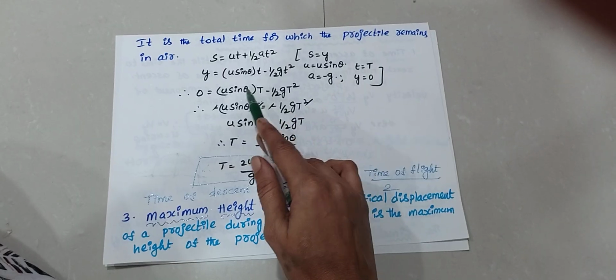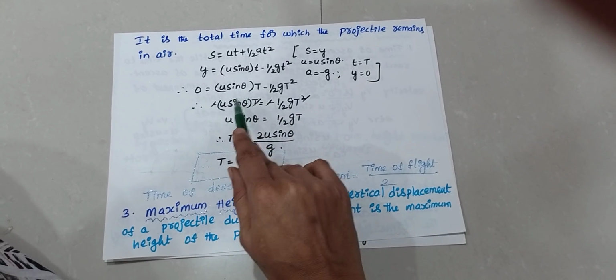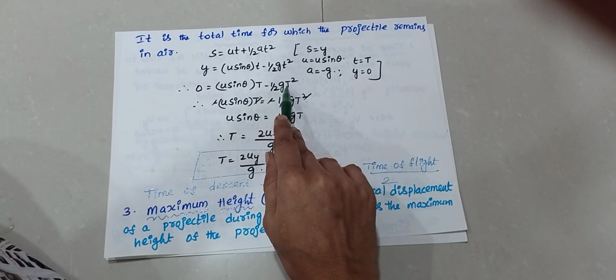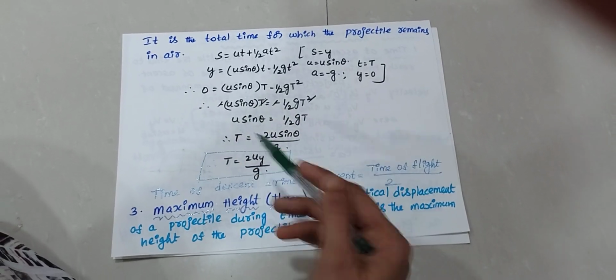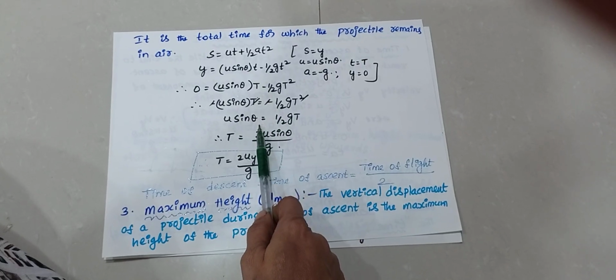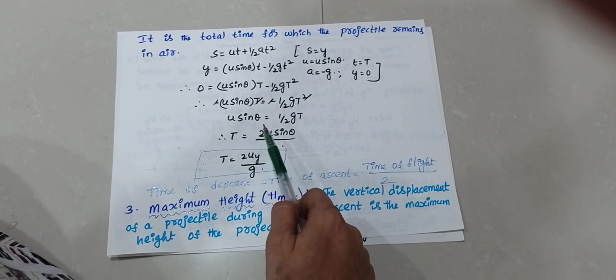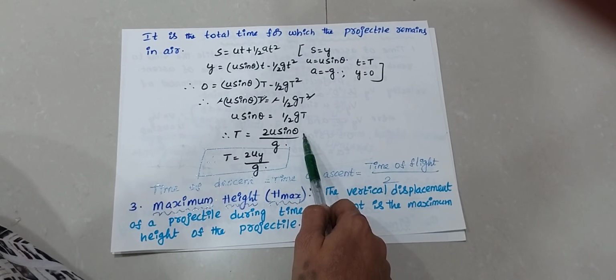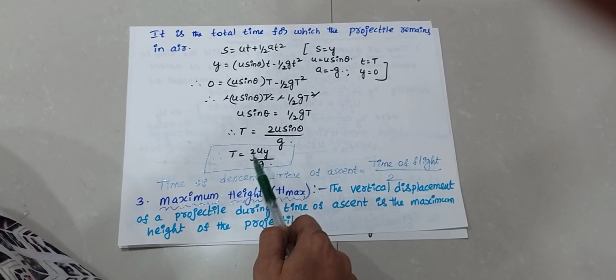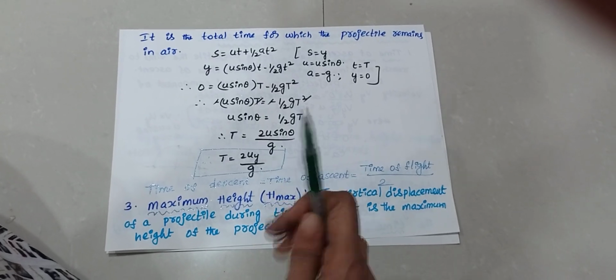Taking the term to the left side, it becomes minus. Minus u sin theta into T is equal to minus half g T square. Minus minus cancel, and one T on both sides cancels. What we get? U sin theta is equal to half g T. Okay, T is equal to 2u sin theta by g. U sin theta means the y component, that's why 2uy by g. This is time of flight.